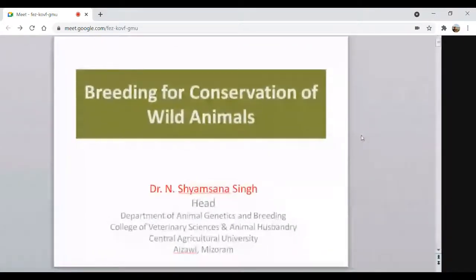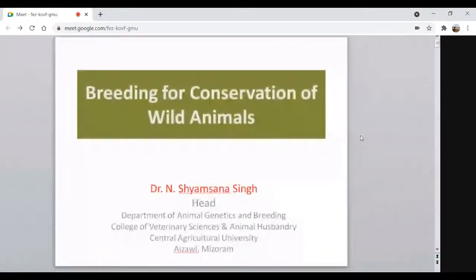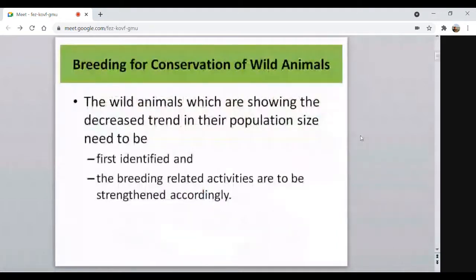So in this conservation of the wild animals, the wild animals which are showing a decreasing trend in their population size. Yesterday we discussed the actual pure animal population, then what will be the effective population size based on their sex ratios, then the number of young ones, adult ones, then very aged ones.